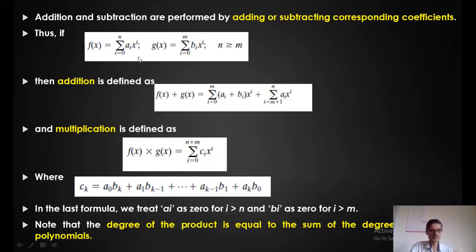Now, what is f of x? f of x is given by this equation. Let us consider this is the first polynomial I have considered. This is the second polynomial, where the degree of this polynomial is higher than this polynomial. That's what we are assuming.